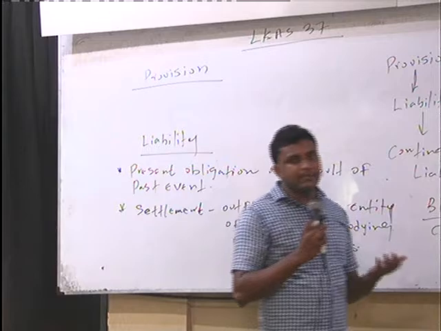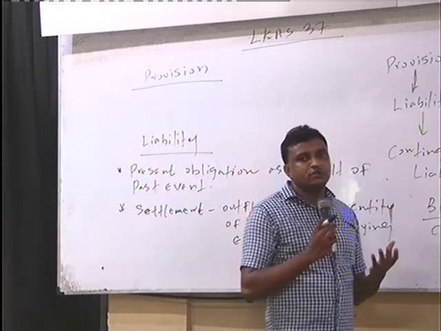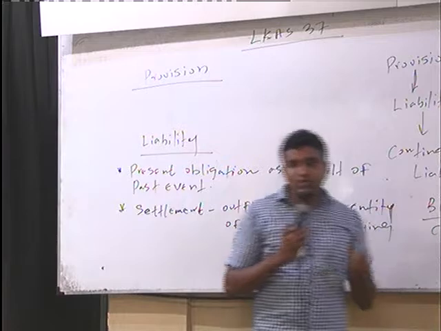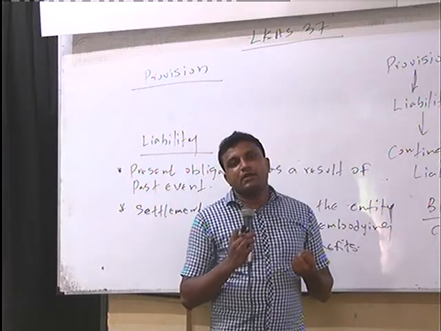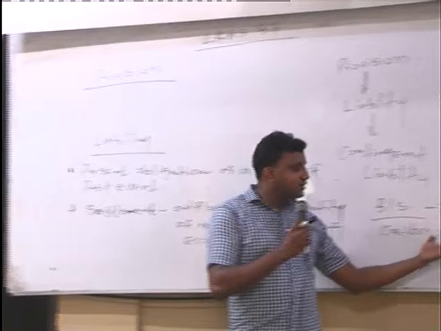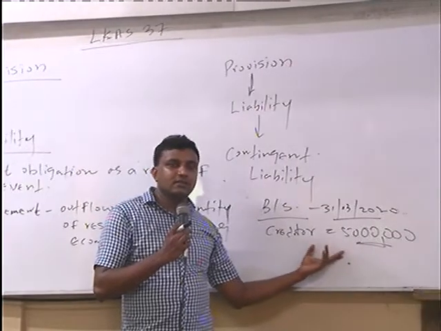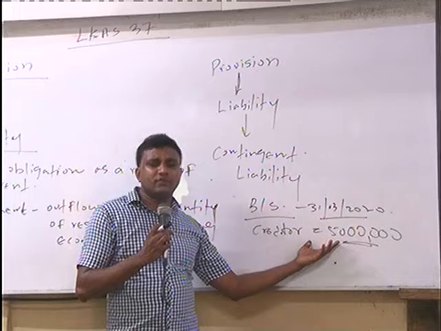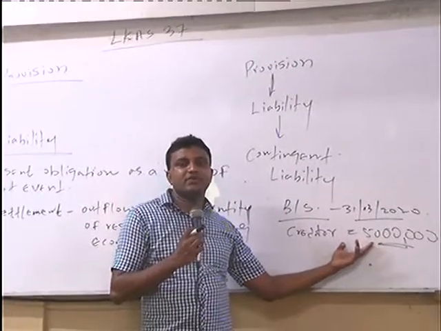In the case of a liability, another important thing you should understand is that you have 100% sure evidence regarding this creditor's amount, right? So, for example, you have a clear invoice and you have the purchase order value.